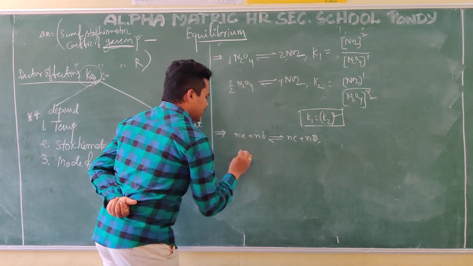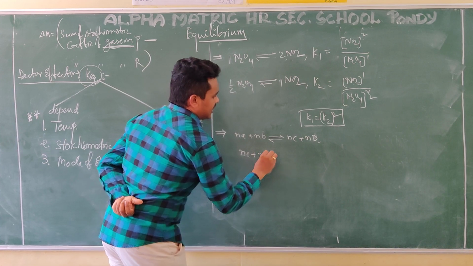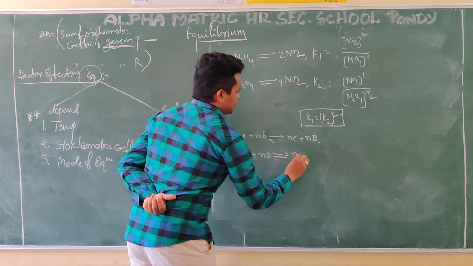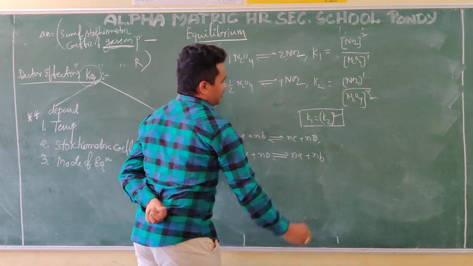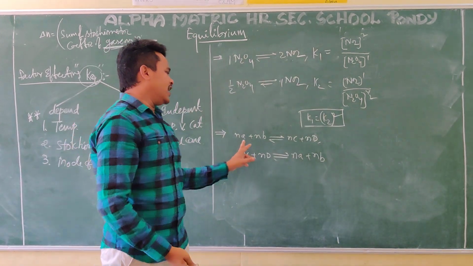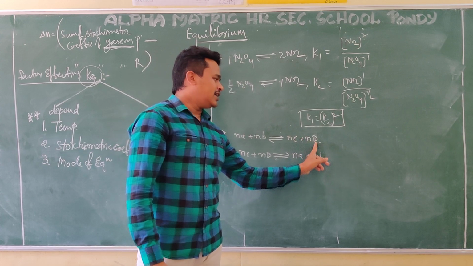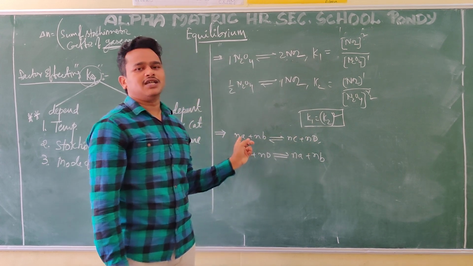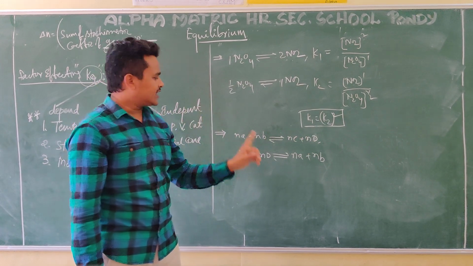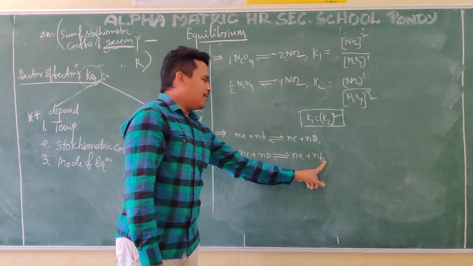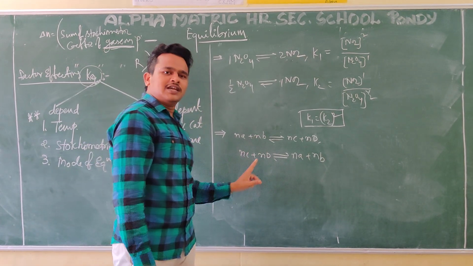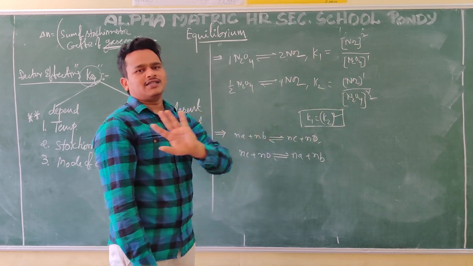And the other equation I am taking is Nc plus Nd gives Na plus Nb. What is the meaning of the reaction? A and B reacting, C and D forming. That means again C and D reacting, A and B forming. Because that is a reversible reaction. In the second reaction also, A and B reacting, C and D forming; C and D reacting, A and B forming.